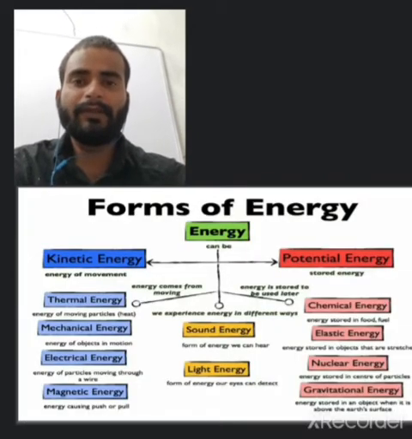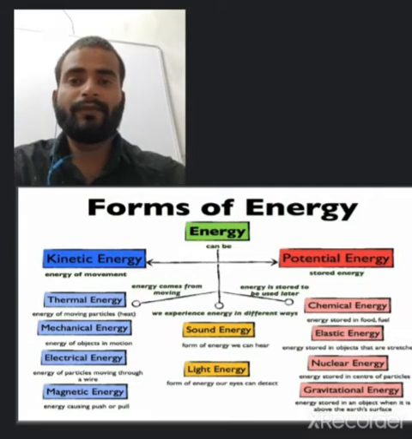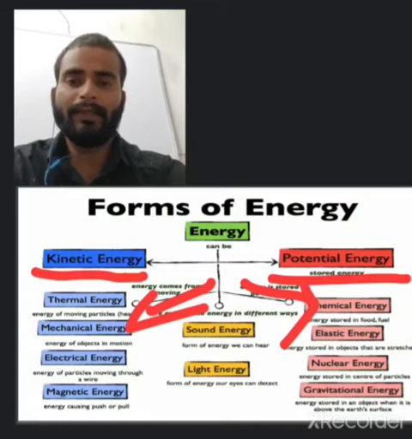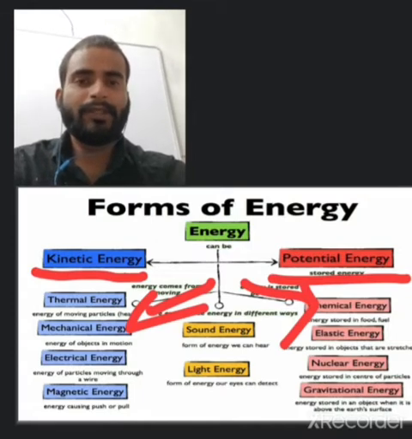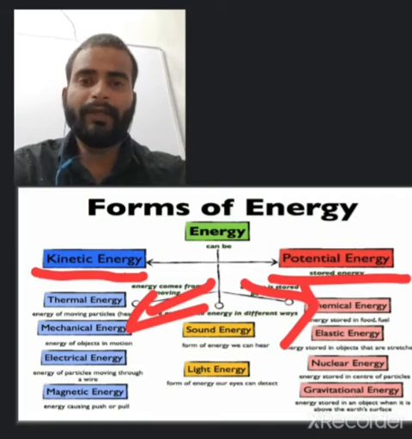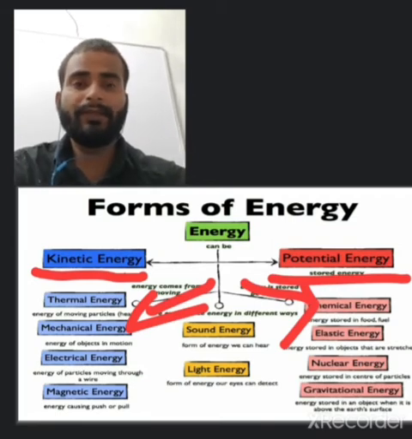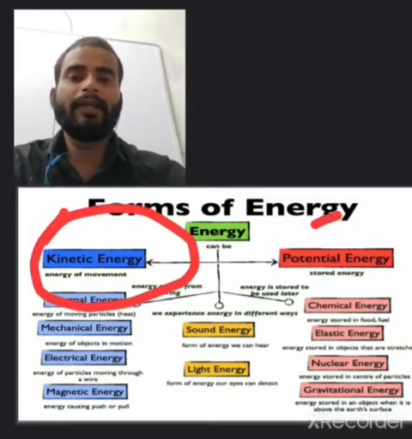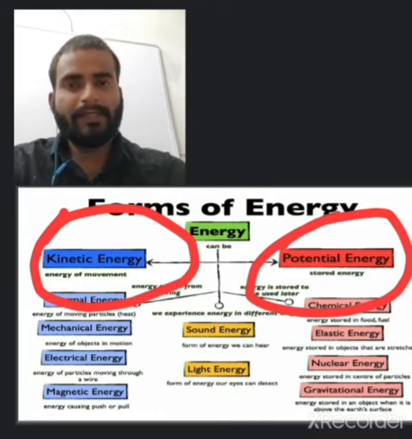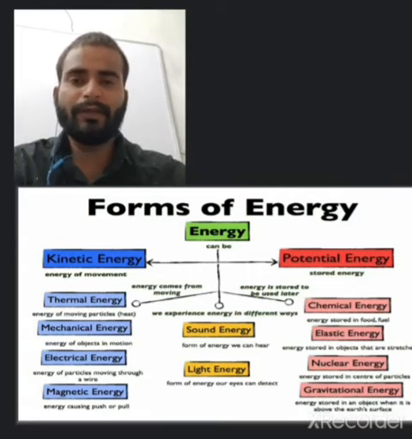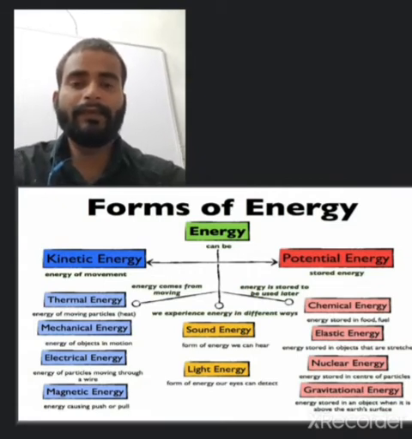There are many forms of energy. Energy is divided into two forms: first the kinetic and second the potential. Also there are different types of energy like thermal, mechanical, electrical, magnetic, chemical, elastic, nuclear, and gravitational energy, and sound energy and light energy also. But in this chapter we only discuss mechanical energy: the first one is kinetic energy and the second one is potential energy.